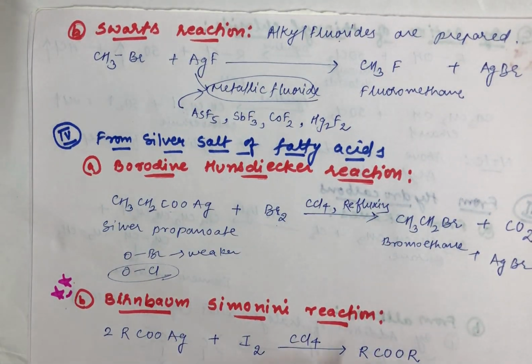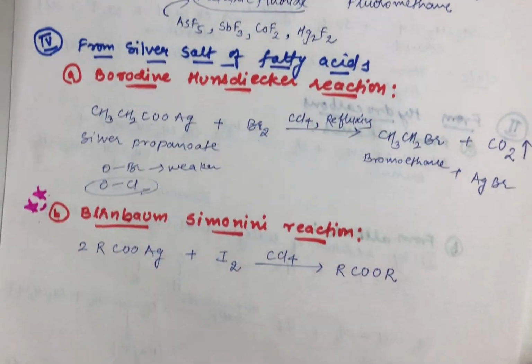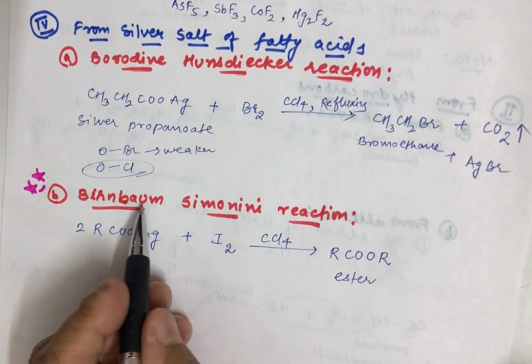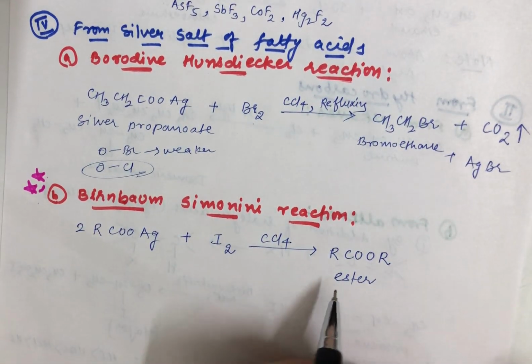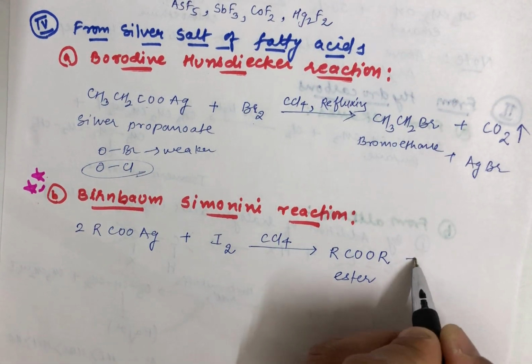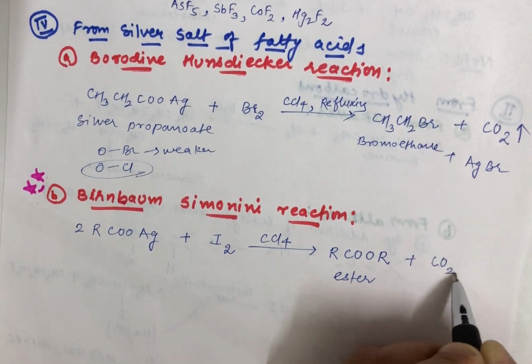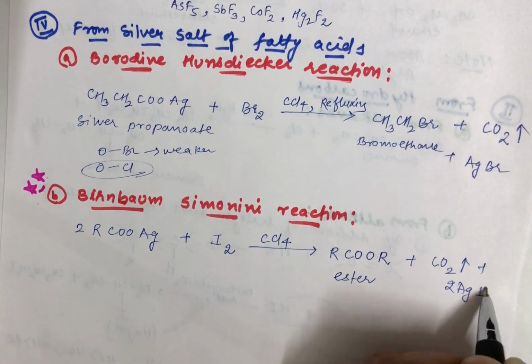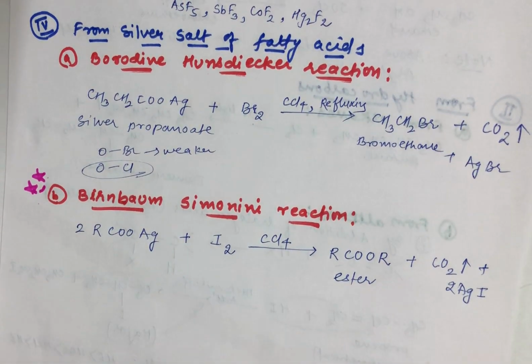Okay, here you are not going to get an alkyl halide. What you are going to get here is an ester. What you get in the Birnbaum-Simonini reaction is an ester, and in this also CO2 is released, with 2 moles of AgI also formed as the byproduct.